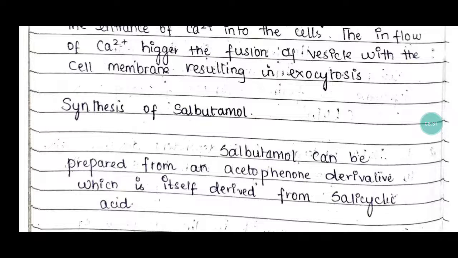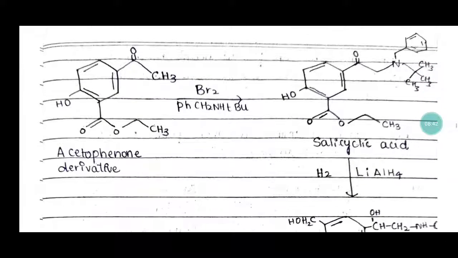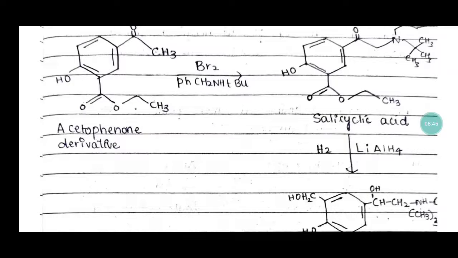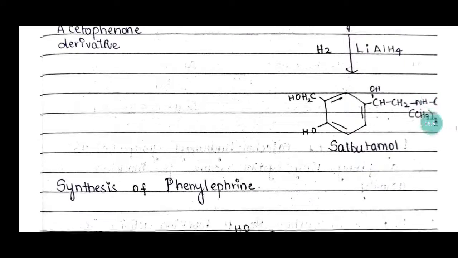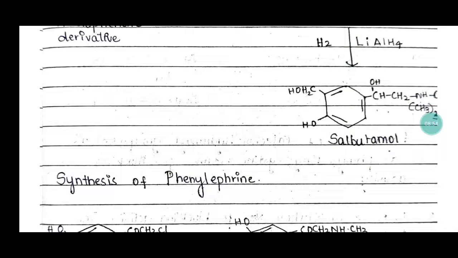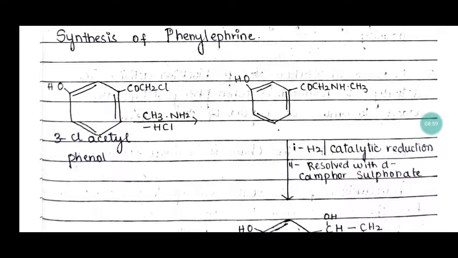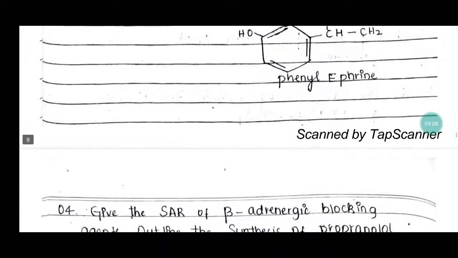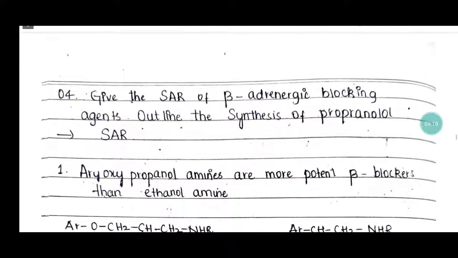The synthesis of salbutamol. So salbutamol can be prepared from an acetophenone derivative, which is itself derived from salicylic acid. The acetophenone derivative in the presence of bromine gives the intermediate, and the salbutamol is prepared. So this is the synthesis of phenylephrine, from 3-chloroacetyl phenol, and the product is phenylephrine.